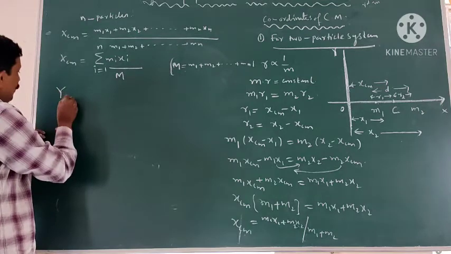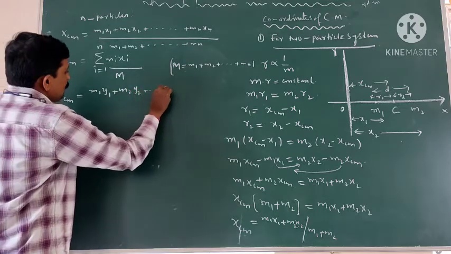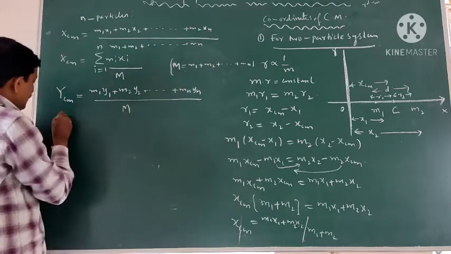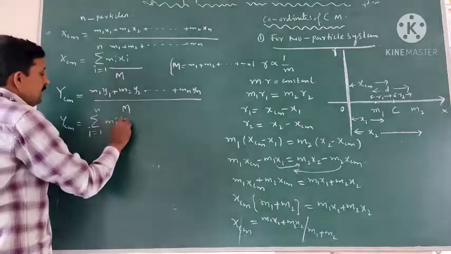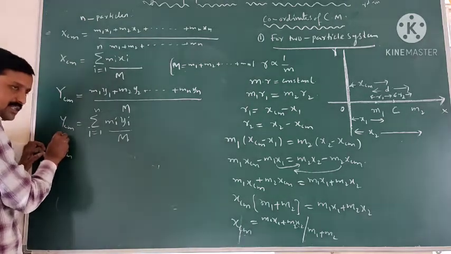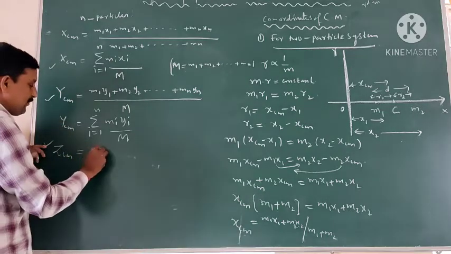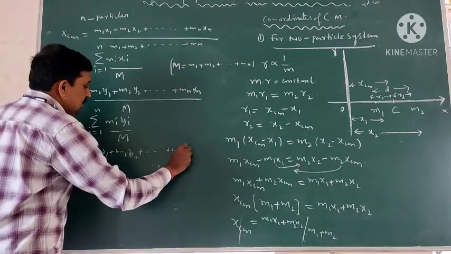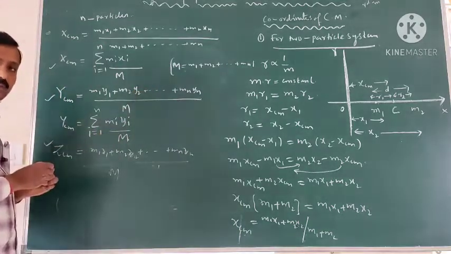So ycm in two dimensions is equal to m1 y1 plus m2 y2 plus and so on mn yn by capital M. The equation is also written as ycm is equal to the sum from i equal to 1 to n of mi yi by capital M. In the case of three dimensions, x, y, z, zcm is equal to m1 z1 plus m2 z2 plus and so on mn zn by capital M, where capital M means m1 plus m2 plus m3 and so on mn.